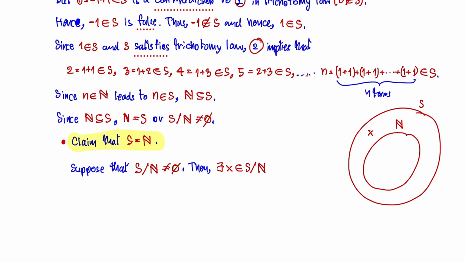What does this mean? When x is in S minus N, this means that x is in set S, but x is not in the set of natural numbers.